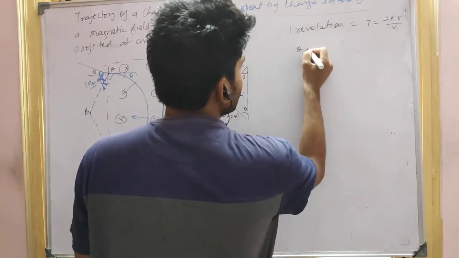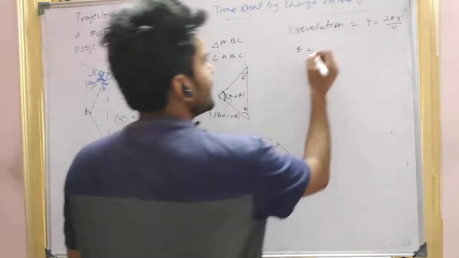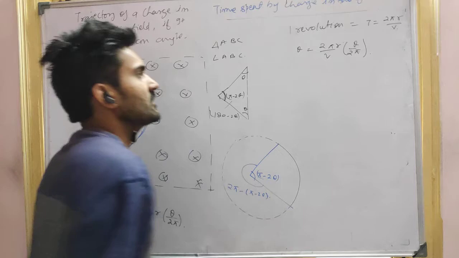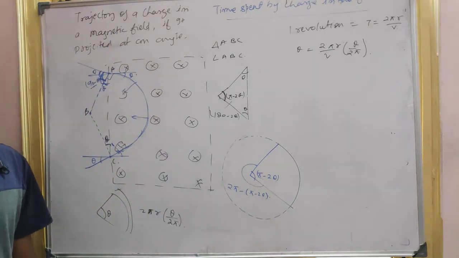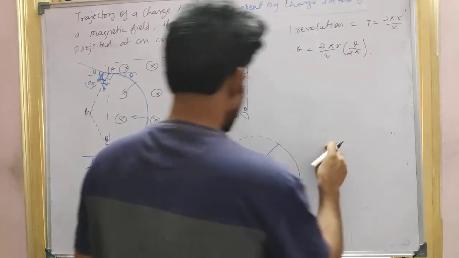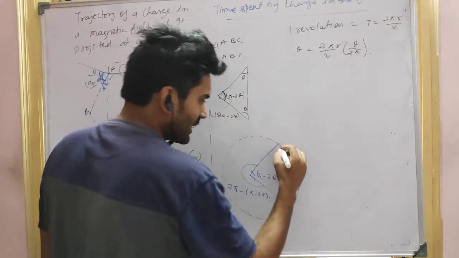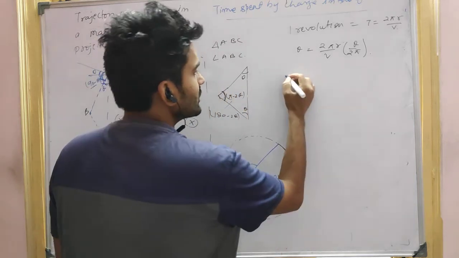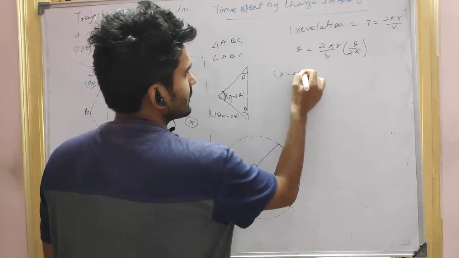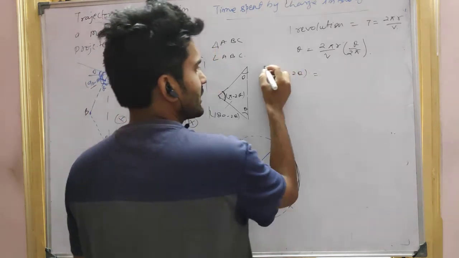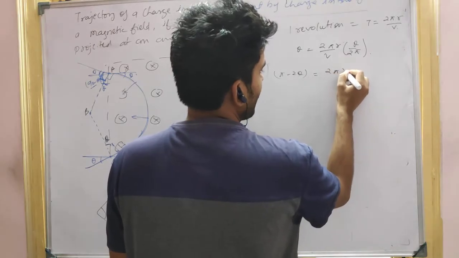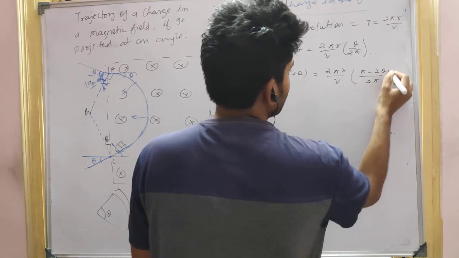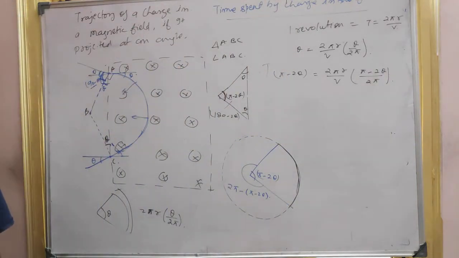So can you tell me for theta angle? I think it will be 2 pi r by v into theta by 2 pi. Did you understand or not? See how much angle he covered, how much he traveled. This angle only. So for pi minus 2 theta, the time period will be 2 pi r by v into pi minus 2 theta by 2 pi. Any problem, guys?